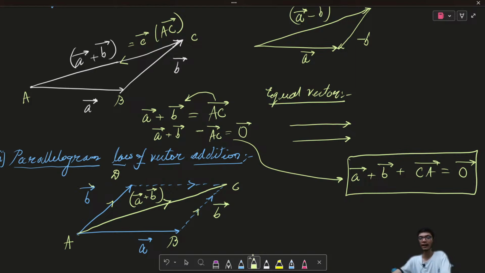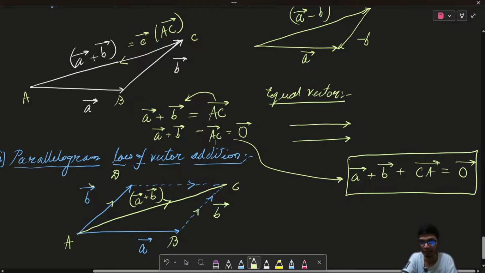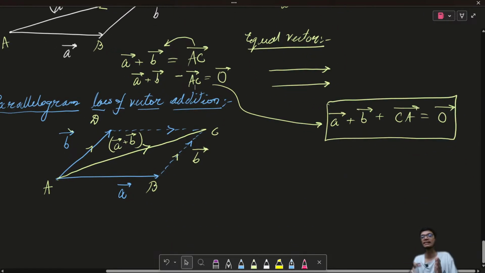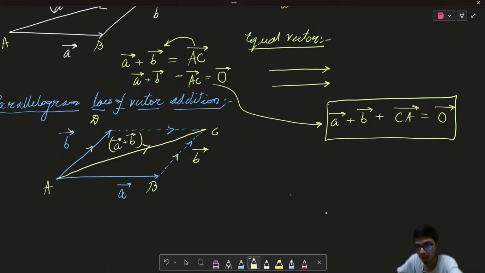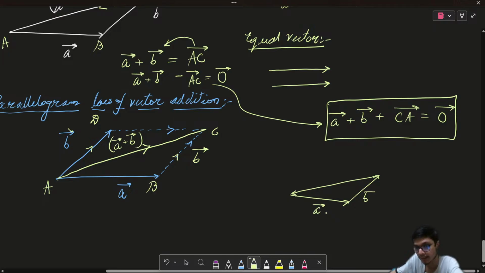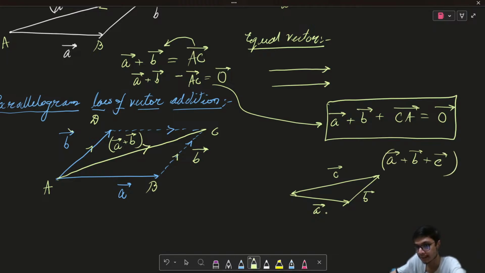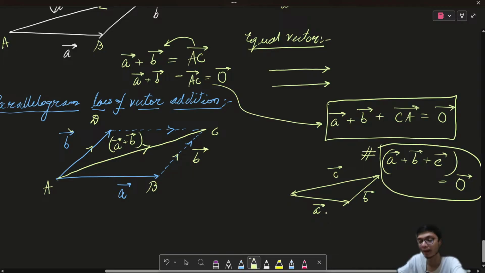So what I'm going to see is that in a triangle, if I take all the vectors in the same direction, let us say this is my A vector, this is my B vector, and this is my C vector, and I take all the vectors in the same direction such that they form a closed loop, then the sum of all these three vectors in a closed loop is definitely going to be equal to 0 vector.